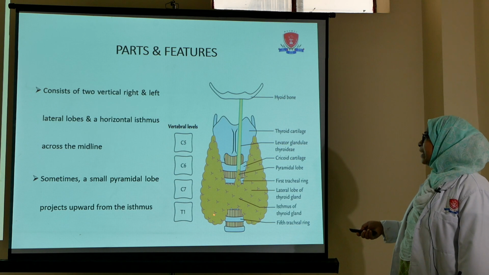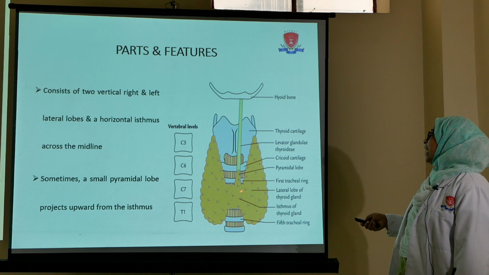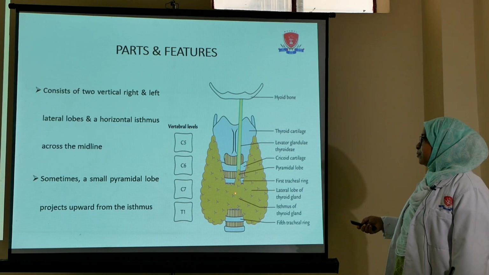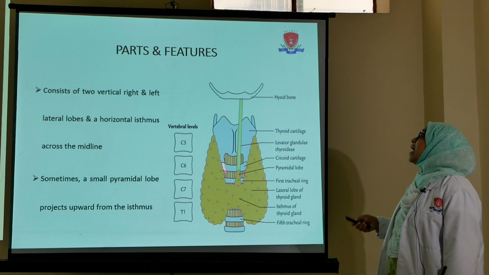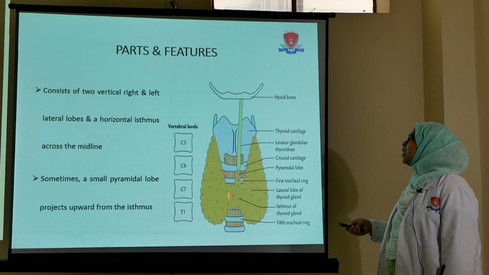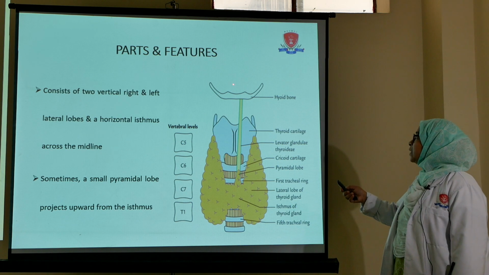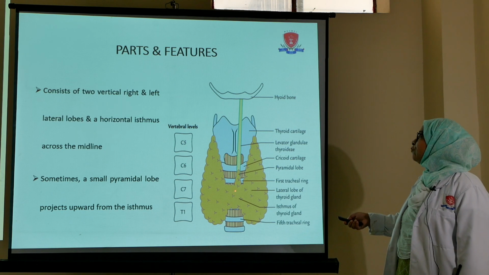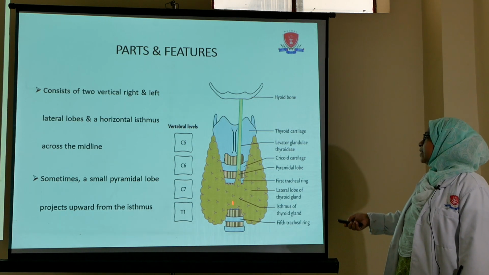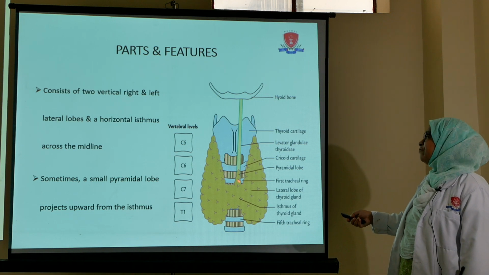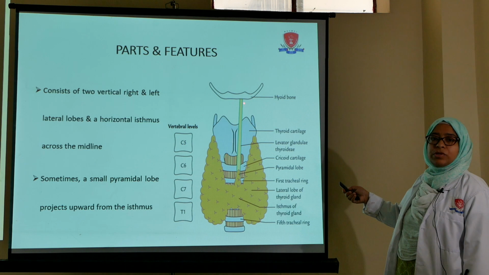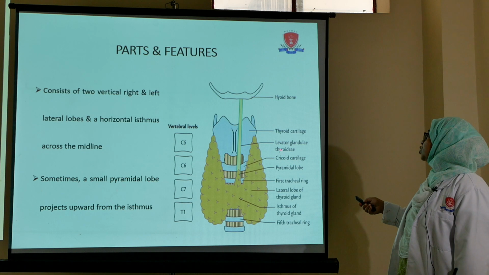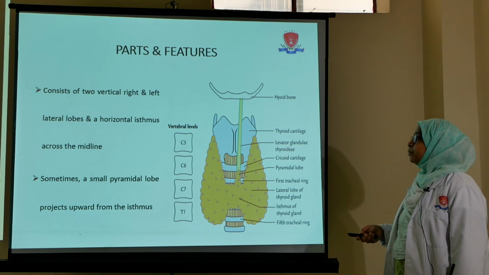So basically a thyroid gland consists of two lateral lobes and a connecting isthmus which is horizontal, and sometimes a small pyramidal lobe which projects upward from the isthmus. This pyramidal lobe is usually present to the left of the midline. In this image this is the midline. It is attached to the body of the hyoid bone by a fibromuscular band known as levator glandulae thyroideae.